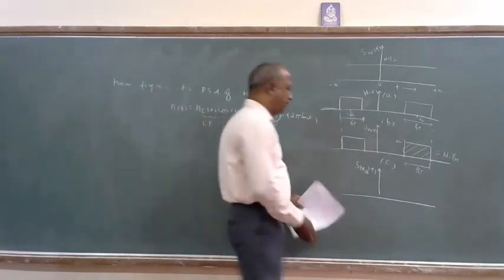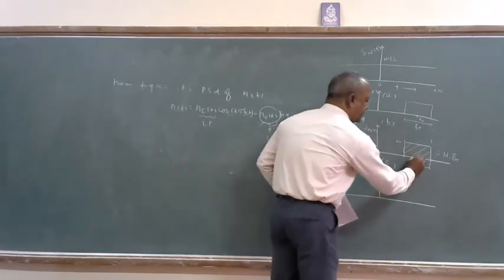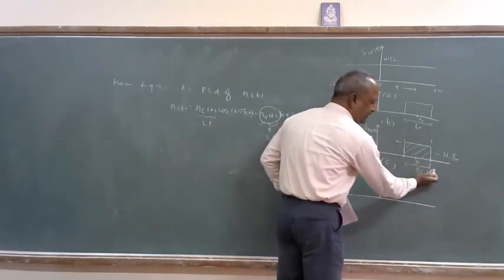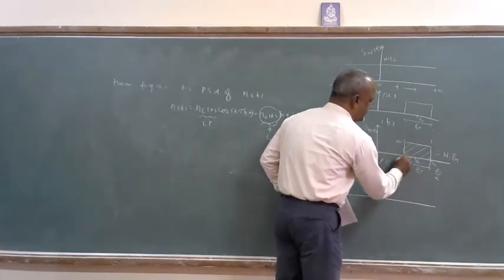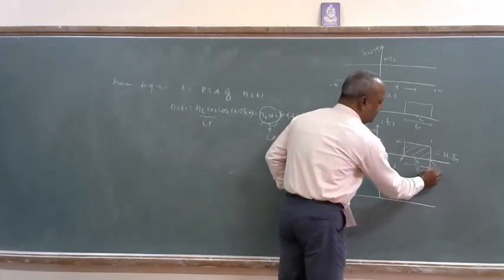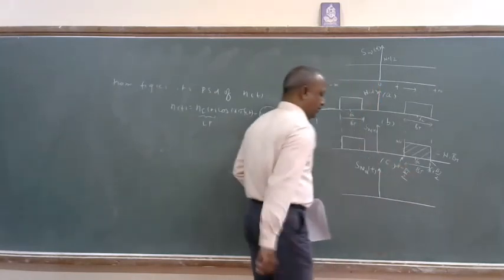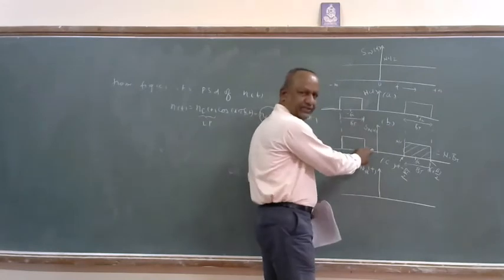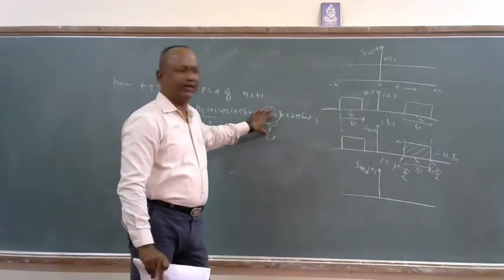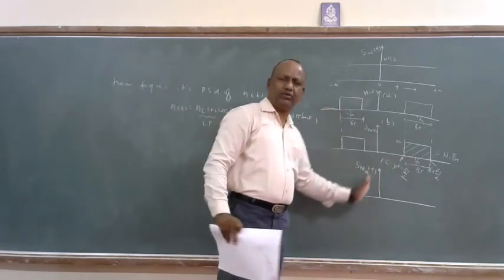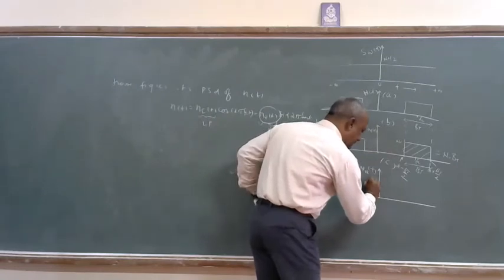So by this I get, this is f_c, the total width is B_T, this point is f_c plus B_T by 2, and this is f_c minus B_T by 2. Now I want to make it low pass, so I shift this to the origin. n_Q(t) is low pass, so it is the same, about the origin. So it is like this.